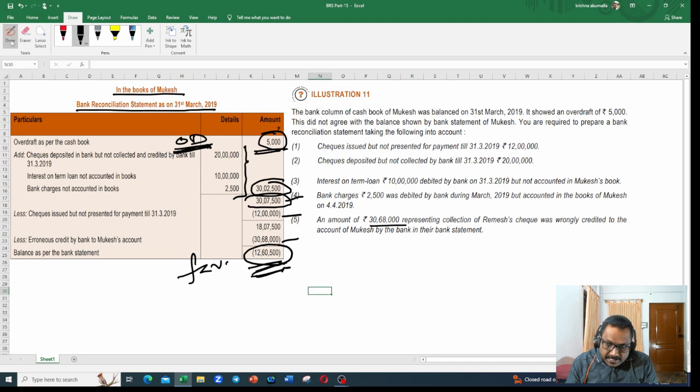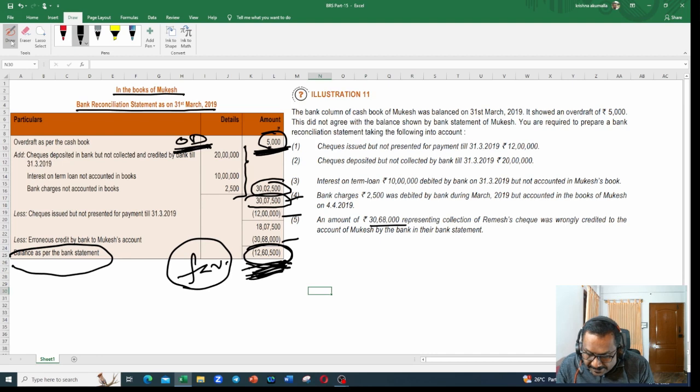If OD is here and here also I get positive balance, then this is a OD balance. If this is OD balance and here if I get a negative balance, then this is a favorable balance. So favorable balance 12,60,500. Balance as per the bank statement 12,60,500.